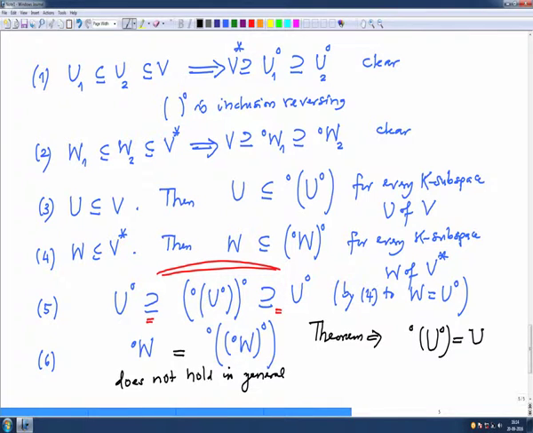In general means if V is arbitrary dimensional. But I want to prove this equality in the finite dimensional case, or even more generally when W is a finite dimensional subspace, then okay. So, let me write on the next page.